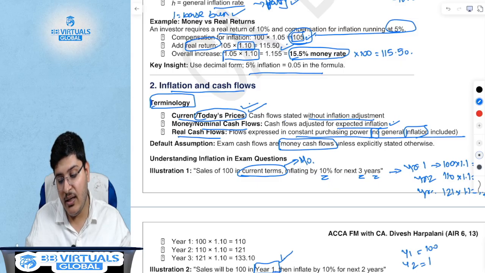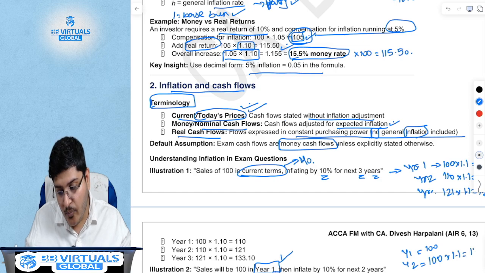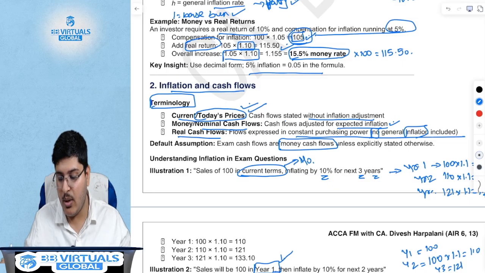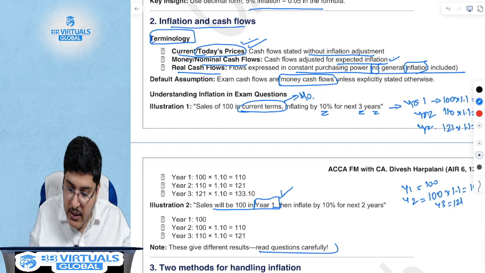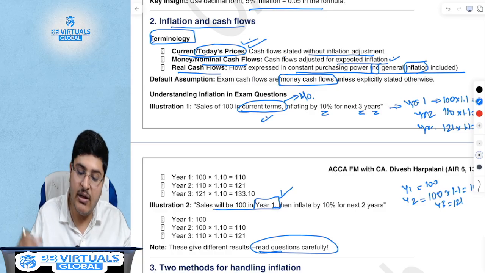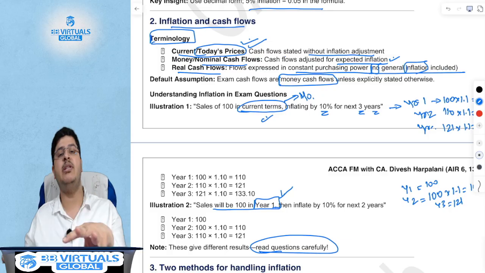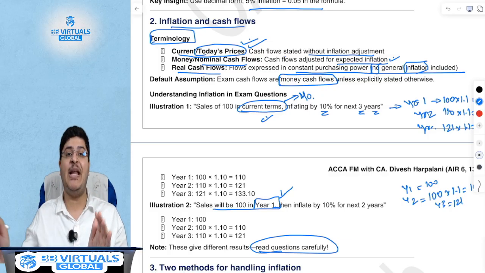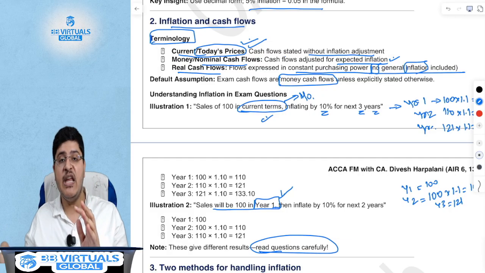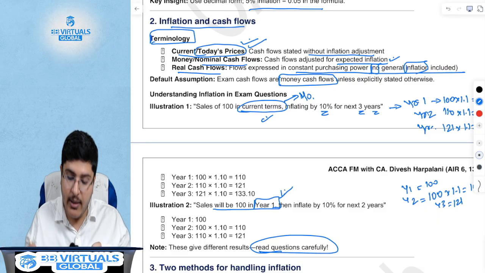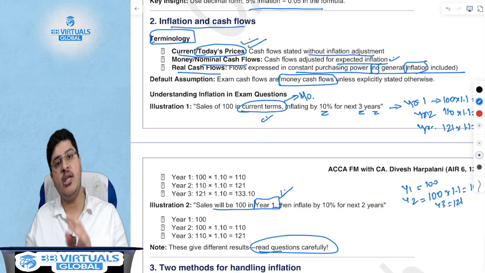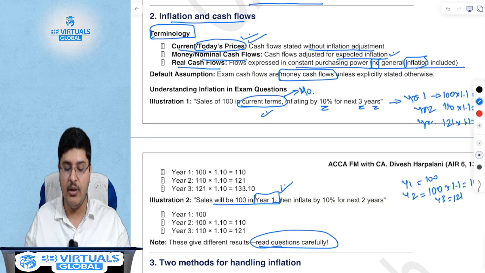You inflate it by 10% in year 2, which is 110, and year 3 will be 121. So the difference, read the questions carefully: if it is in current terms, which is year 0, at 100 rupees, then you have to apply inflation even for the first year. If it is in year 1, then the inflation for year 1 has already been factored in.